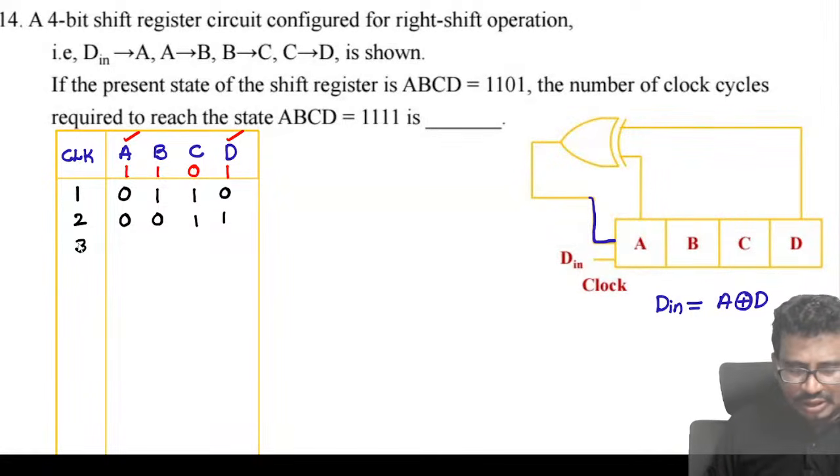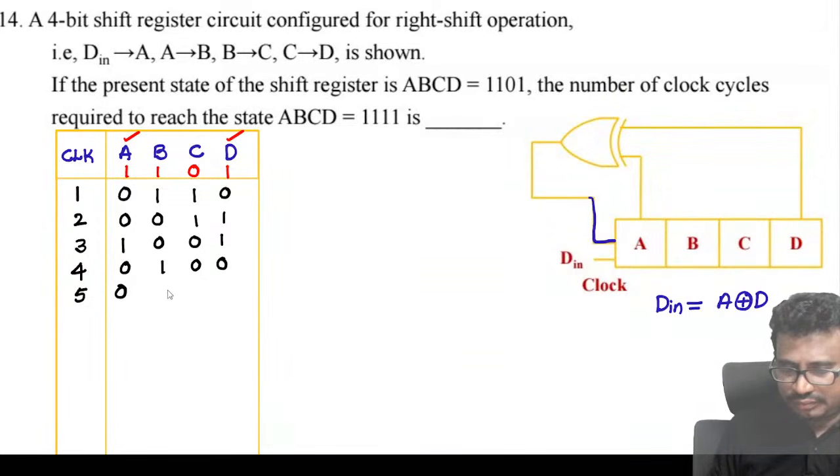Next, third clock: 1, 0, 0, 1. Fourth clock: 0, 1, 0, 0. Fifth clock: 0, 0, 1, 0.